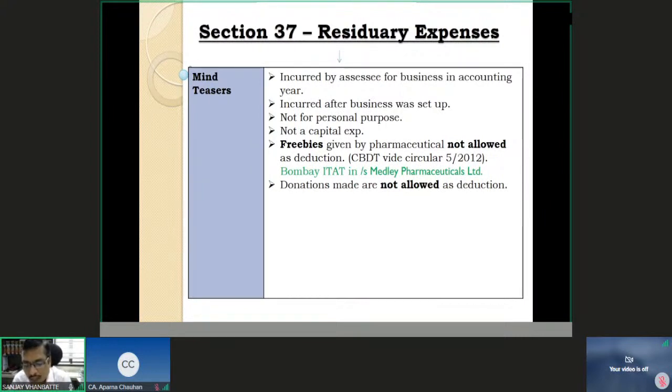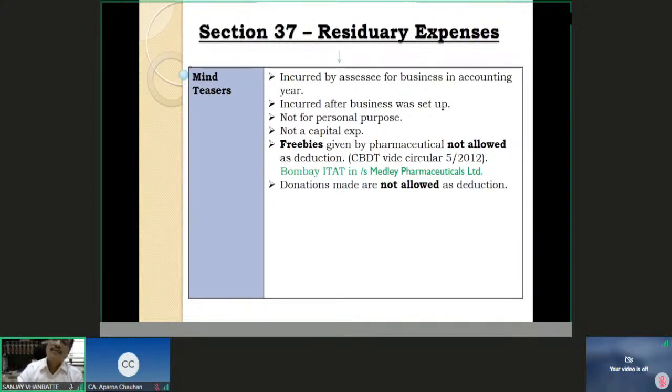Just like the Institute of Chartered Accountants of India is established under the Chartered Accountants Act 1949, similarly the Indian Medical Council is also a body set up for supervising the doctors under a separate act, and therefore they also have statutory authority. So they have prescribed that you cannot give any freebies to the doctors, and if you give, then it is a violation of the code of conduct prescribed for the doctors.